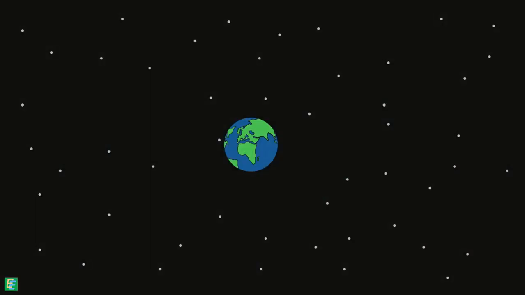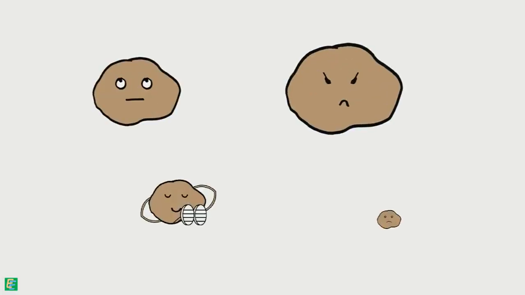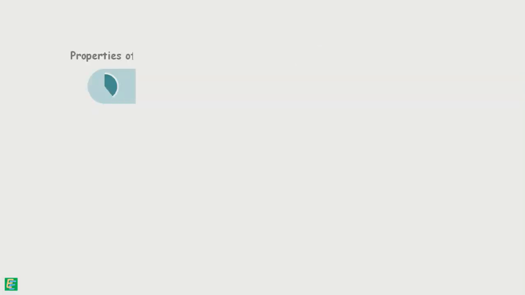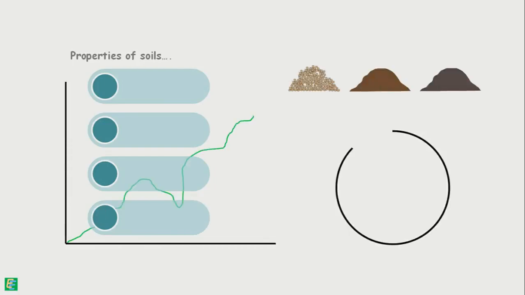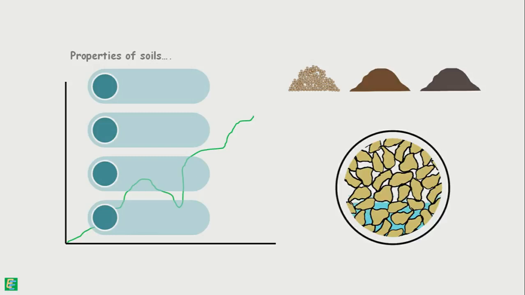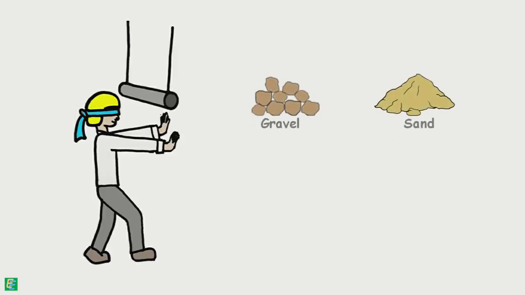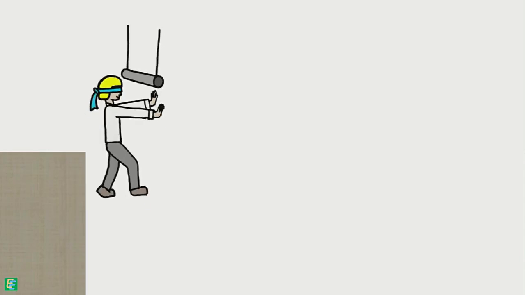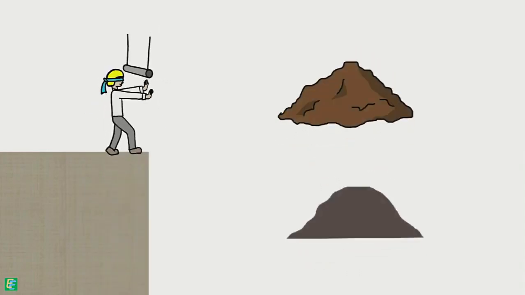On Earth, there are a variety of soils, and they all exhibit different kinds of behavior. Properties of soils vary not only with the soil types, but also with the soil grain arrangement and moisture content in the soil. For example, we may safely assume that gravel and sand soils will behave differently than clays. But we cannot assume or say that all sands will behave alike or all clays will behave similarly.